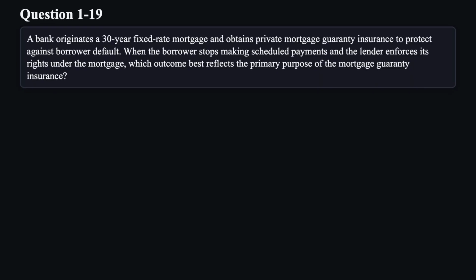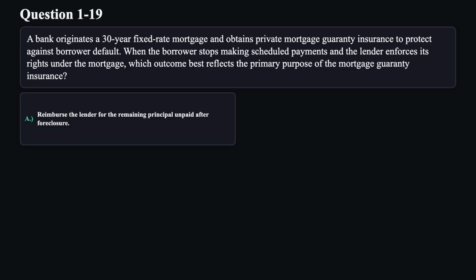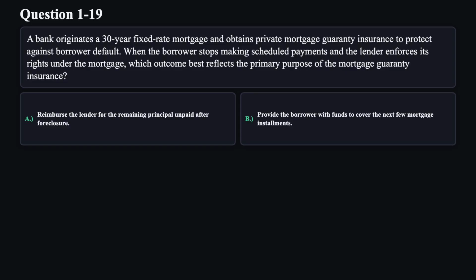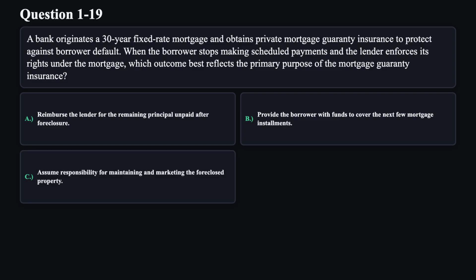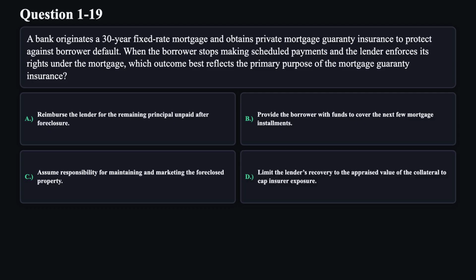Question 19. A bank originates a 30-year fixed-rate mortgage and obtains private mortgage guarantee insurance to protect against borrower default. When the borrower stops making scheduled payments and the lender enforces its rights under the mortgage, which outcome best reflects the primary purpose of the mortgage guarantee insurance? A. Reimburse the lender for the remaining principal unpaid after foreclosure. B. Provide the borrower with funds to cover the next few mortgage installments. C. Assume responsibility for maintaining and marketing the foreclosed property. D. Limit the lender's recovery to the appraised value of the collateral to cap insurer exposure.